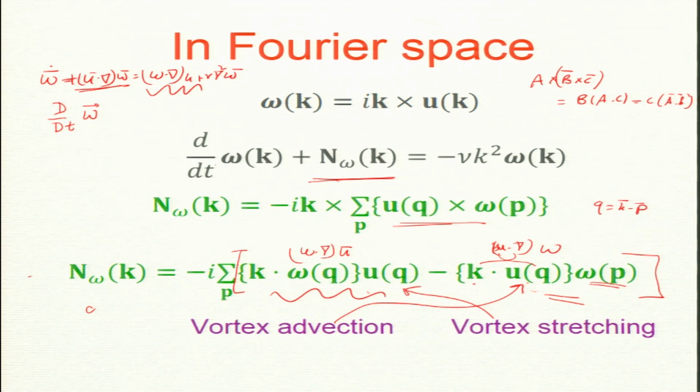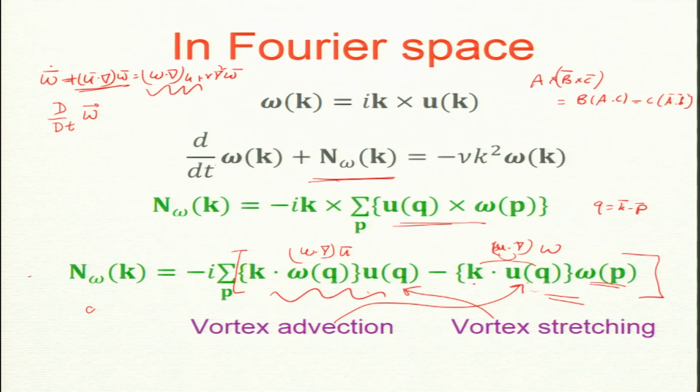Okay. Now let me ask the question: which one is going to increase omega overall? If I look at omega squared of the whole system, you can make a guess. Advection will not increase it; advection is just porting things, taking the same material from one place to another.